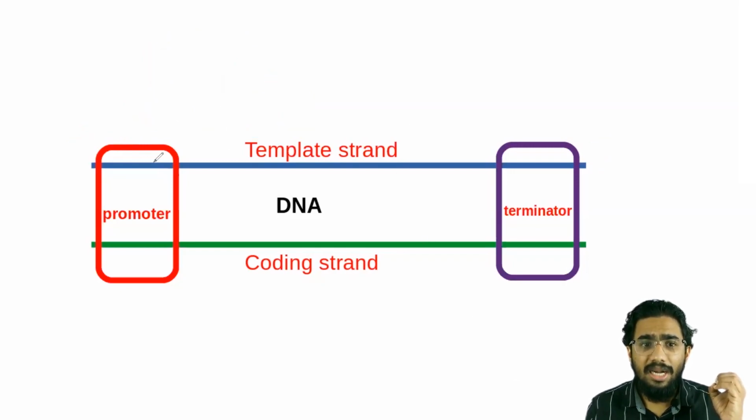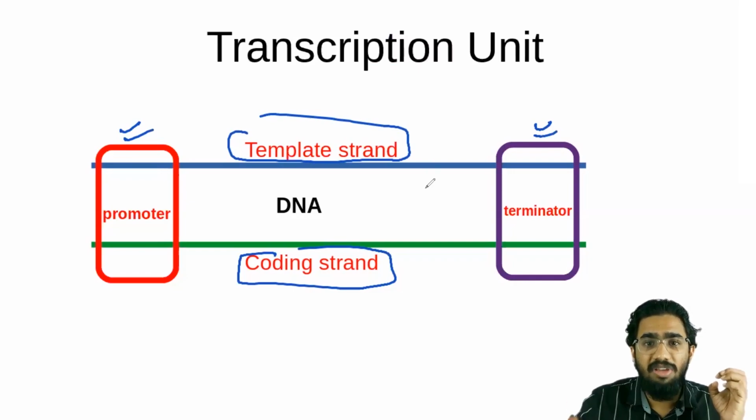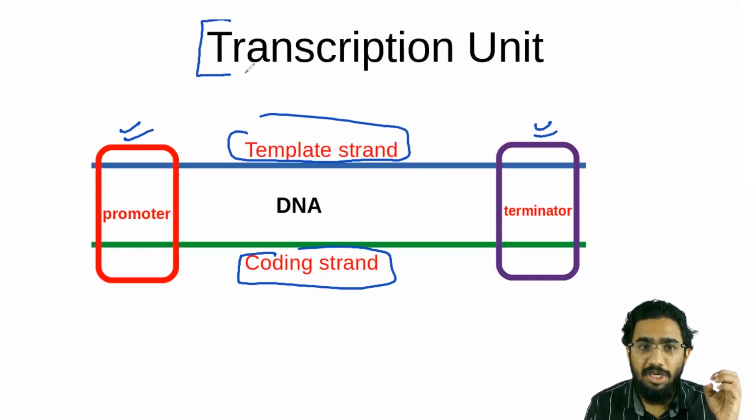So you can see that this is the total arrangement of the transcription factory, or we can call it the transcription site. It will have a template strand, a coding strand, a promoter, and a terminator, and this total arrangement we call a transcription unit. Which are the components of the transcription unit?